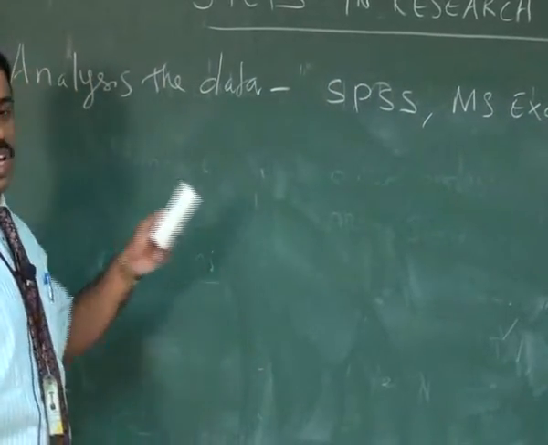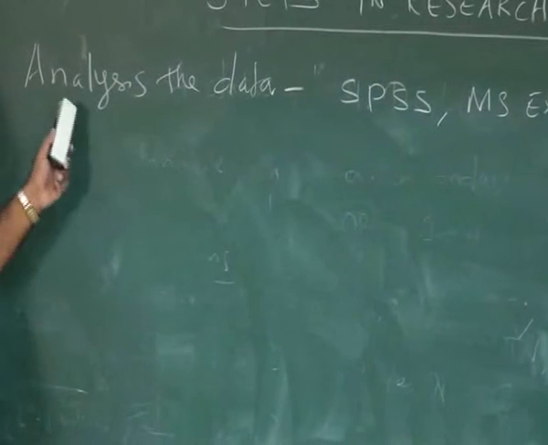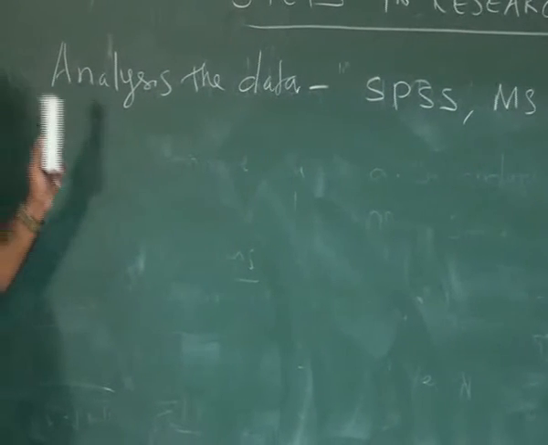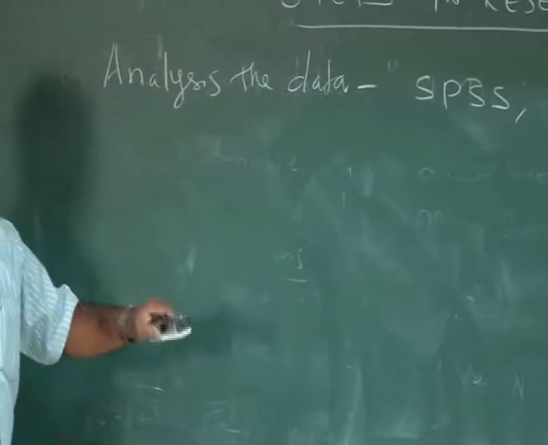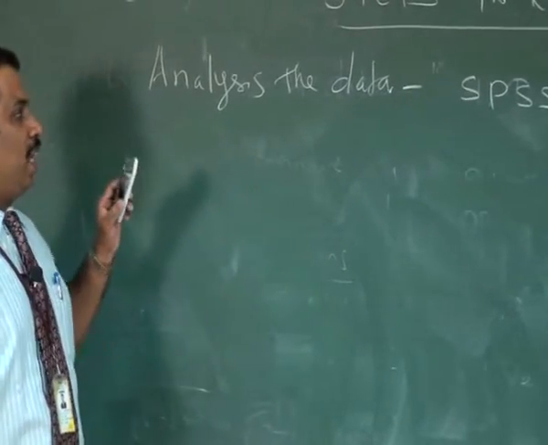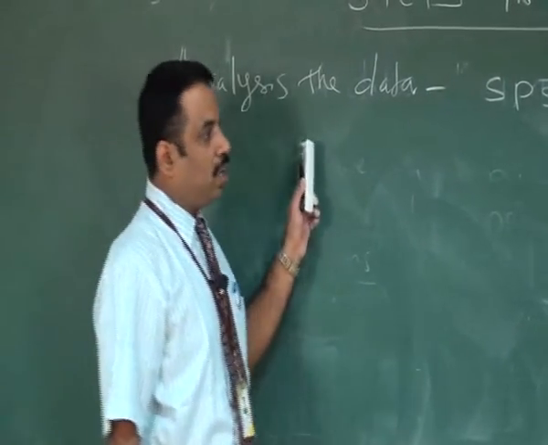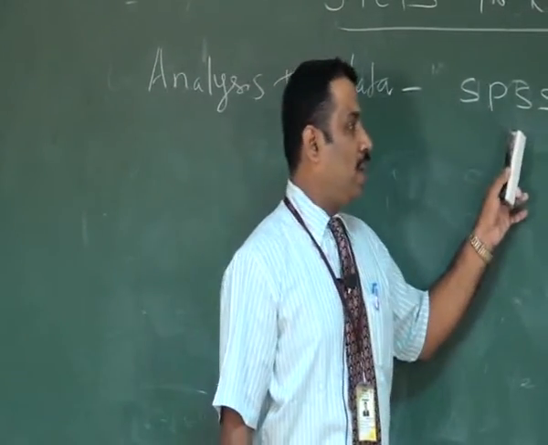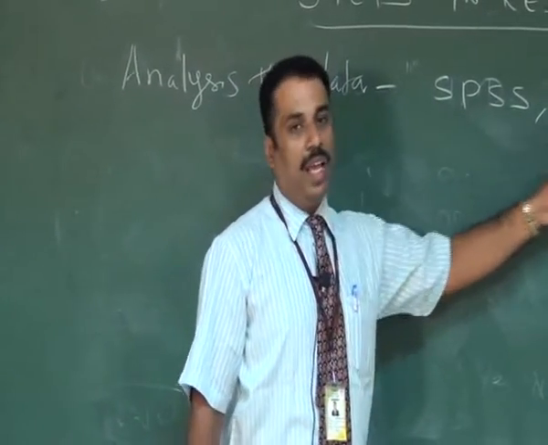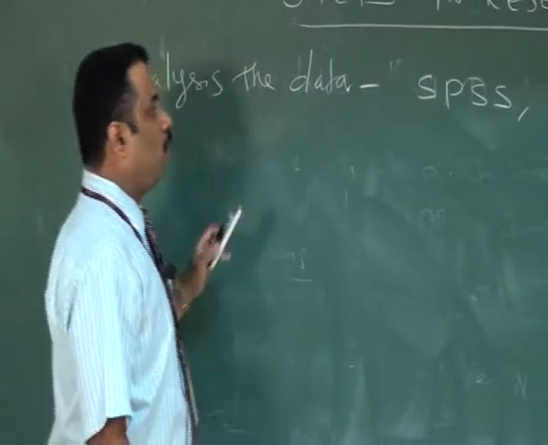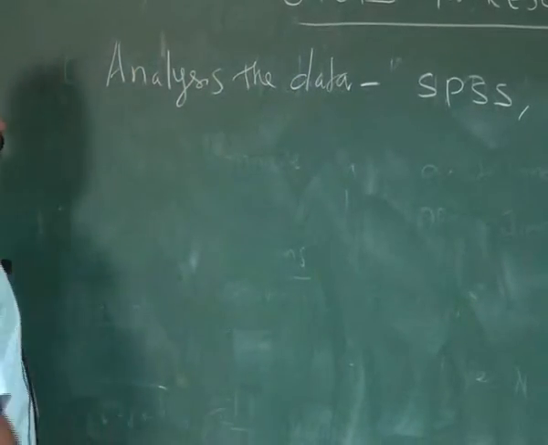Other different softwares are available to analyze the data. So the researcher has to collect the data from the relevant area, then he has to enter all the data into the software SPSS or MS Excel to analyze further.